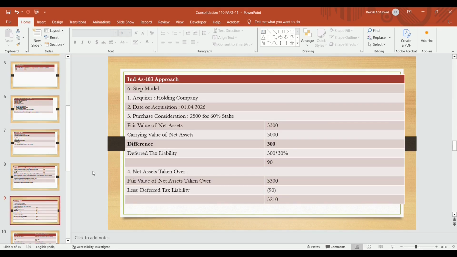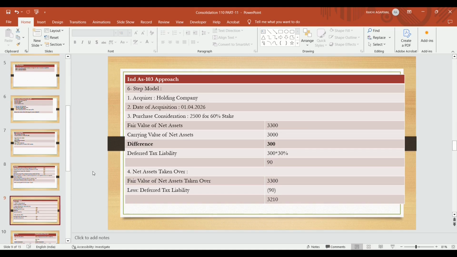Ind AS 103 approach, using business combination, that is the 6-step model. Acquirer becomes the holding company. Date of acquisition is 1st April 2026. Purchase consideration becomes 2,500 for a 60% stake. Fair value of net assets becomes 3,300. Carrying value of net assets is 3,000. So the difference becomes 300. Tax liability is 30% of 300, it becomes 90 lakh. Why tax liability? Because the fair value of net assets is more than the carrying value. So DTL will arise. So in this case, deferred tax liability is arising: 300 into 30% becomes 90 lakh.